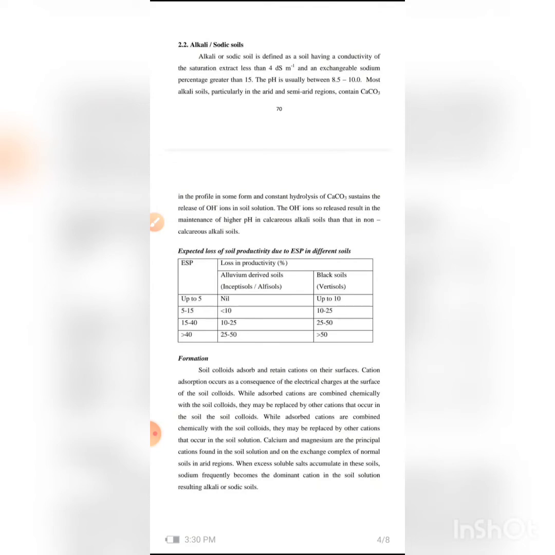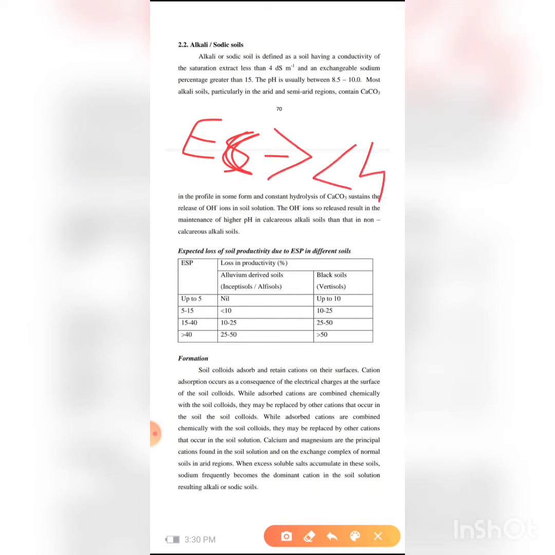It is defined as a soil having an electrical conductivity of saturation extract less than 4 dS/m, but in saline soil the electrical conductivity is greater than 4. Here ESP, exchangeable sodium percentage, is greater than 15%, but in saline soil the ESP is less than 15%.